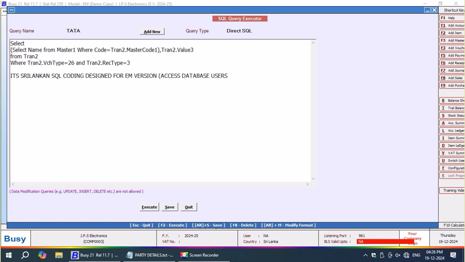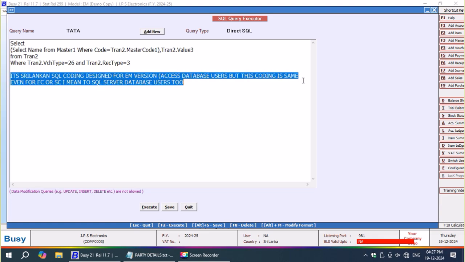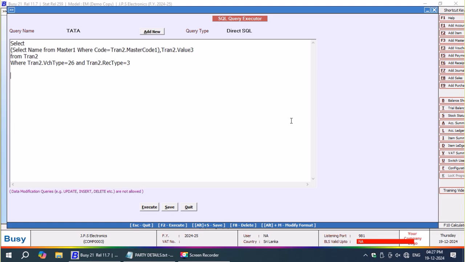This query is common even for Indian Access database, and this coding is the same even for EC or SC versions. So guys who are using EC and SC versions, if you write a similar query in Sri Lanka also, you can get the same output. I mean to say SQL Server database users too. This is my short note over that.